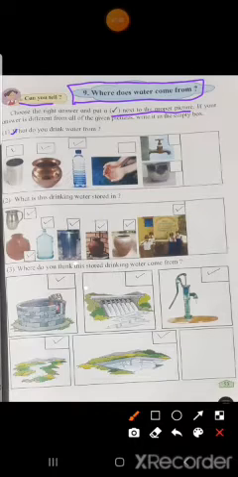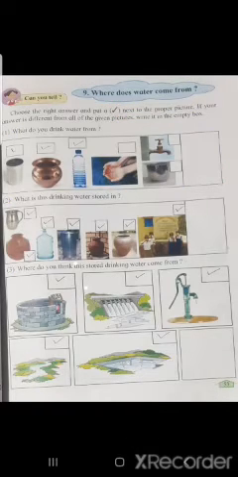Your three questions are given, 1, 2 and 3, with some options, and you have to give a tick mark for the right answer. If your answer is not there, then you have to write the answer in the box given. Understood? So now let us have a look at the first question.